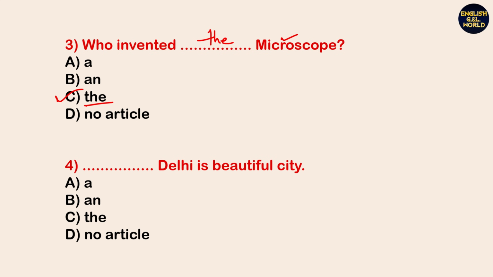Next, dash Delhi is a beautiful city. Look, Delhi is a proper noun, okay? And we cannot use any article before a proper noun. Delhi, Mumbai, Kolkata do not need any articles. So option D, no article, is the right answer, okay?